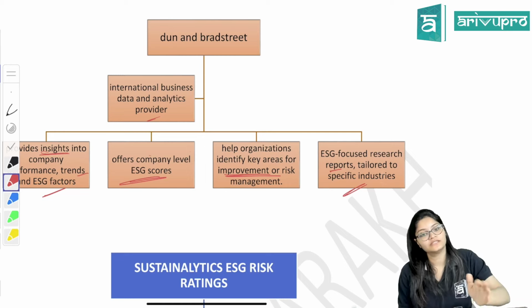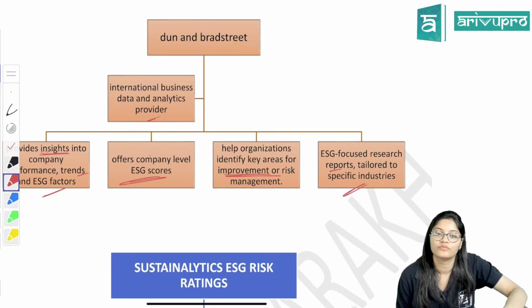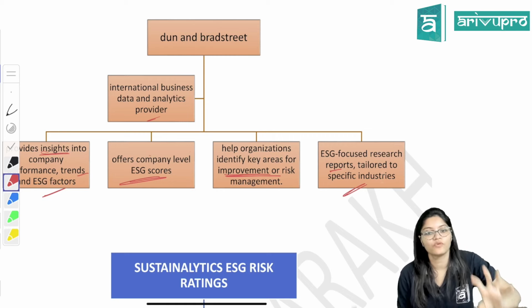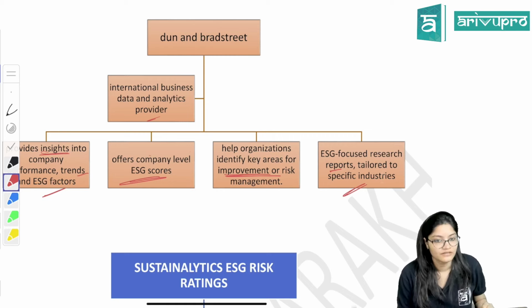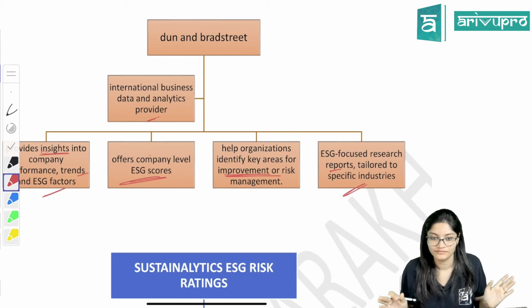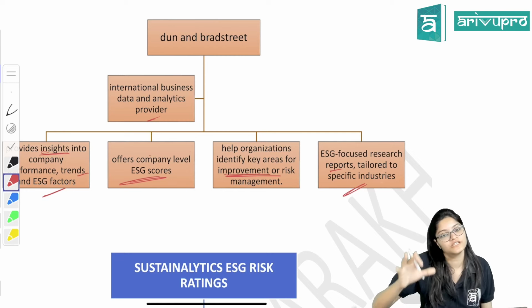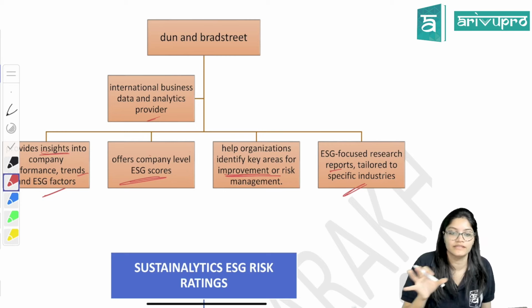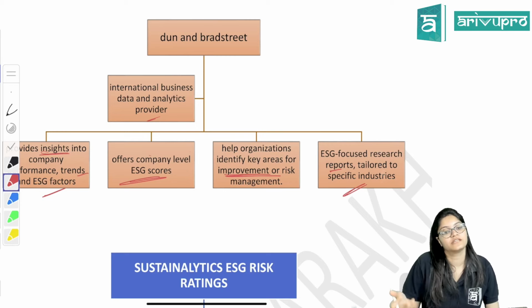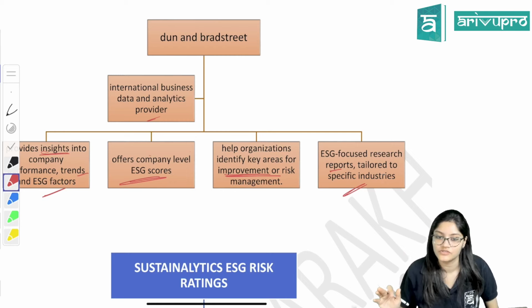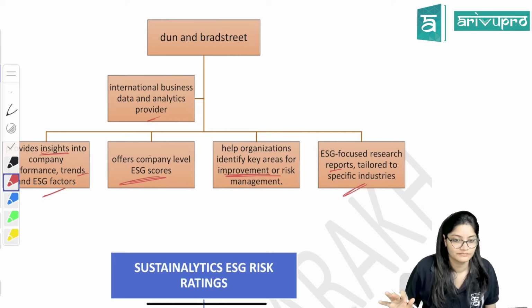It helps the organization to improve and manage risk. It is ESG focused research, mainly focused on ESG, right? It is a report focused on ESG, and it is tailored according to the specific industries. Whatever the industry requirements are, according to that it is tailored.